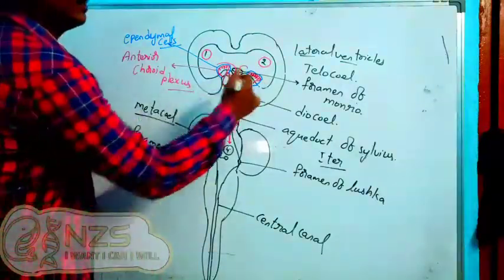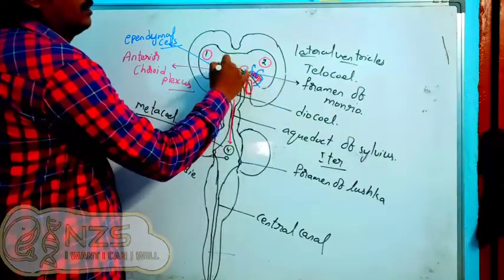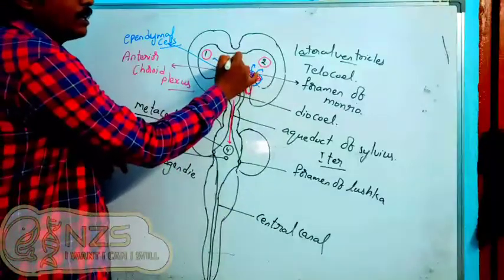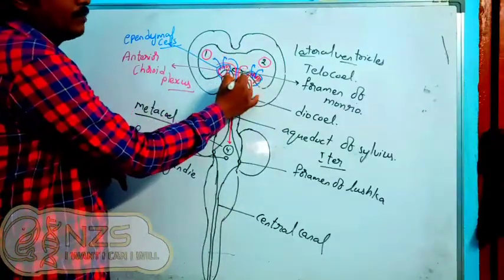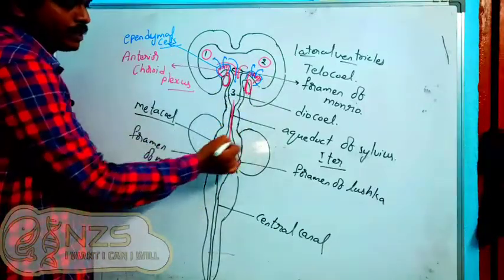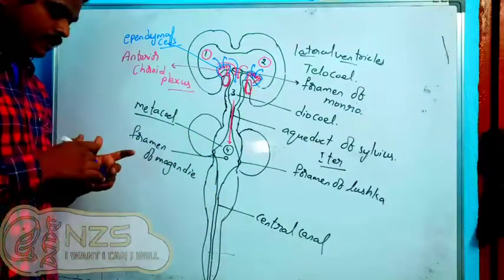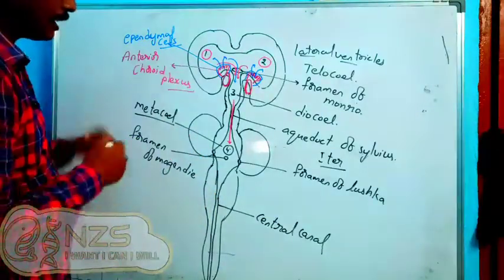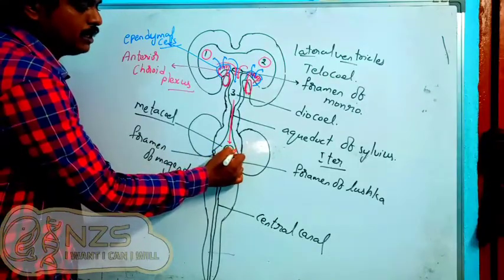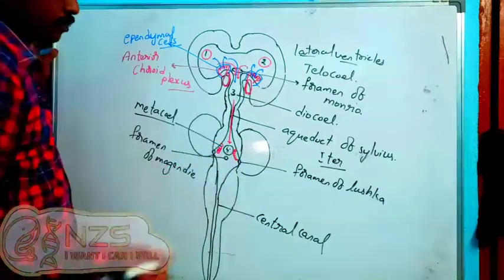The CSF is coming into the ventricles, the first ventricles. Okay, and then we have shown it with the red color. From there, the CSF comes down into the diocele, and from the diocele through the aqueduct of Sylvius or Iter, we can say, it comes down to the fourth ventricle. And here at the roof of the medulla oblongata, we also have one more choroid plexus, the posterior choroid plexus.